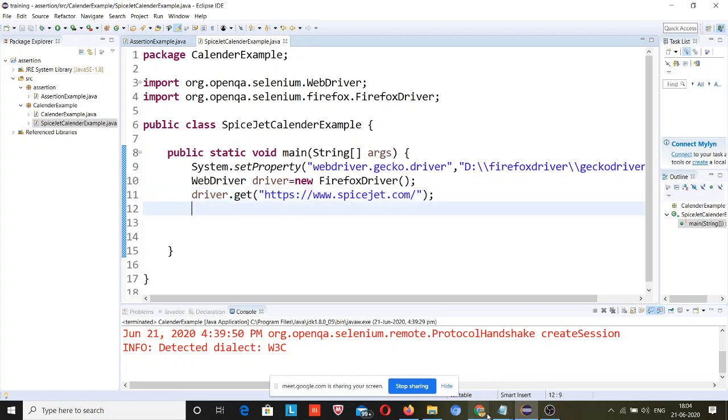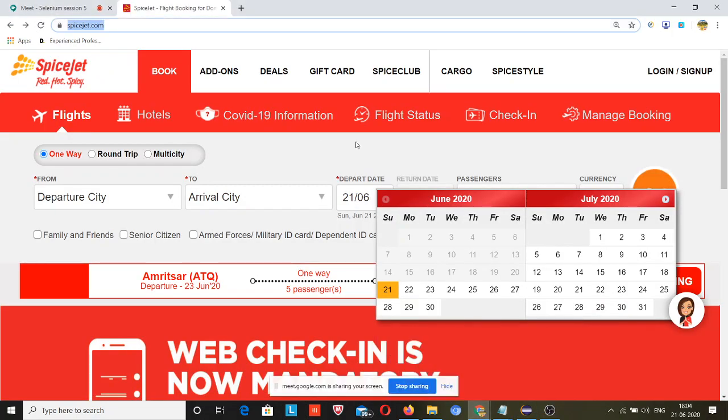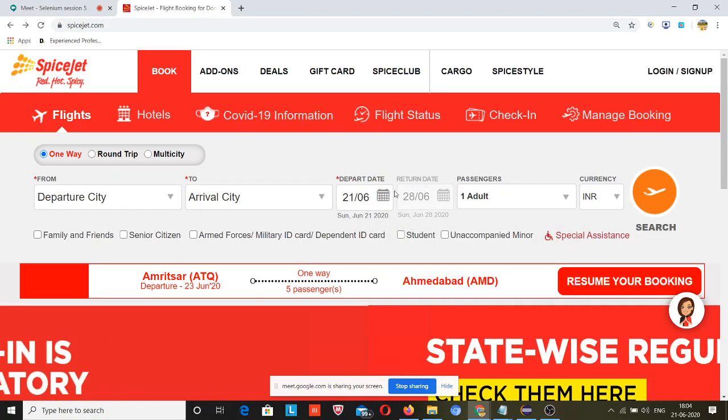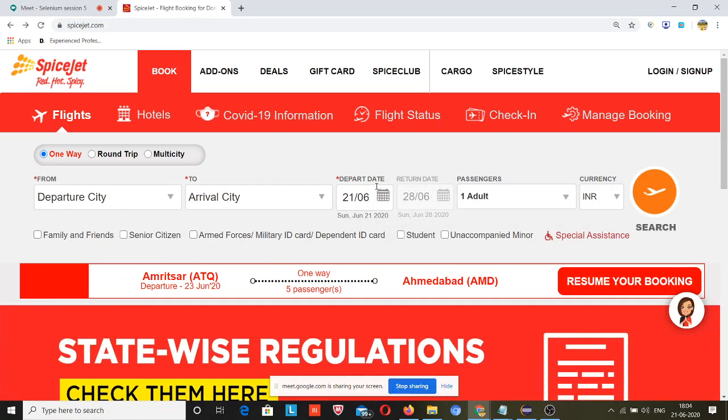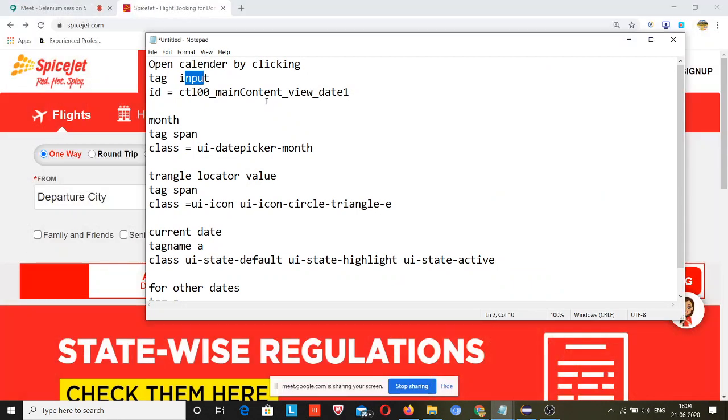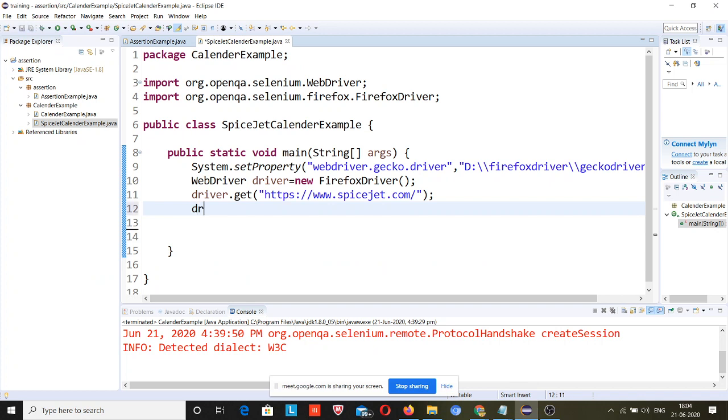After that, when this URL is open, I need to click on this, and for clicking on this area I need the locator value, and I have already noted that locator value. Open calendar by clicking, the tag is input, remember this, and just copy this. So you can see how much time I have saved.